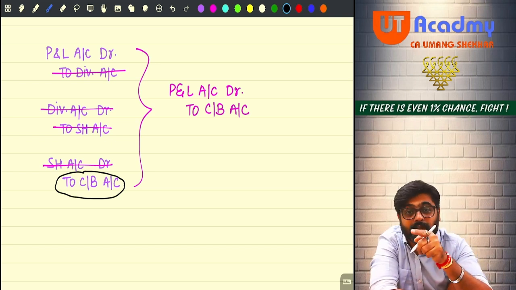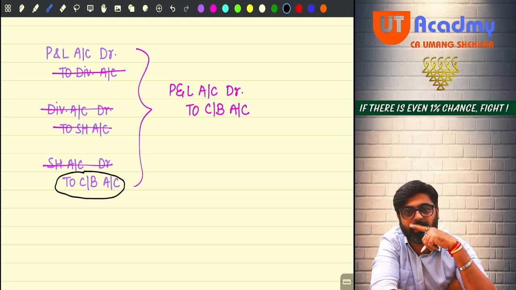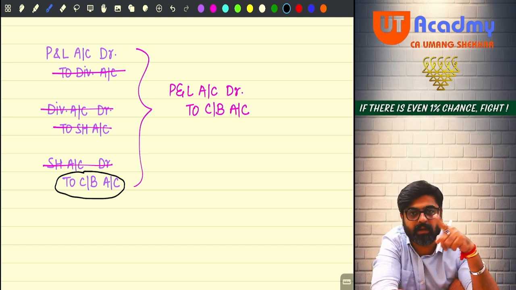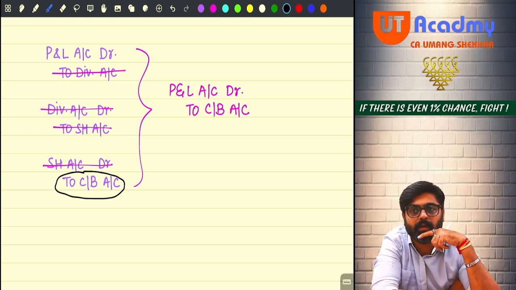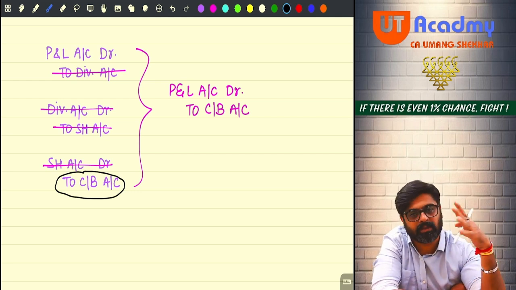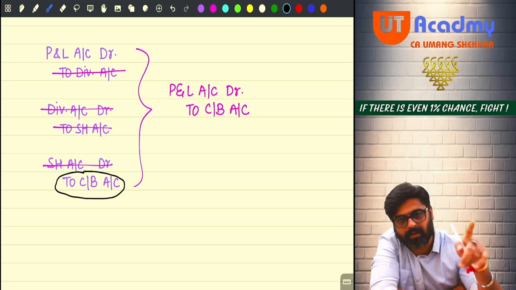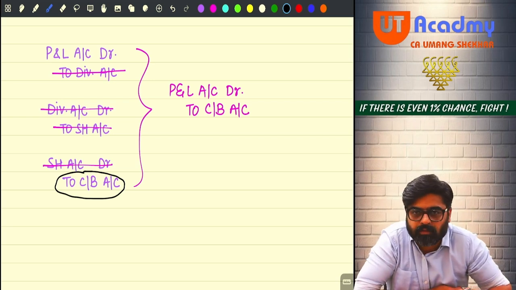Don't you think that this should be treated as dividend? Because if these things are not treated as dividend under the Income Tax Act, every company will start paying the dividend in this manner. So the government said, that's it, distribution of profits in cash is a dividend, either interim or final, and will be taxable as your income from other sources.